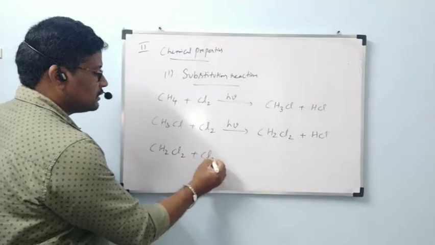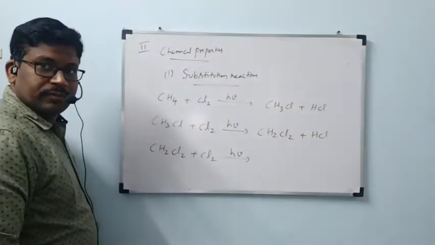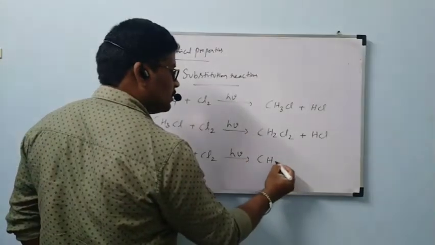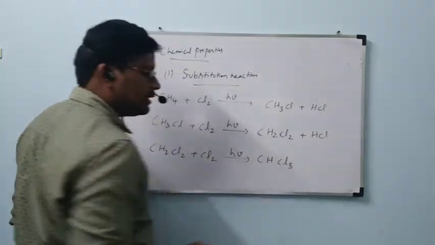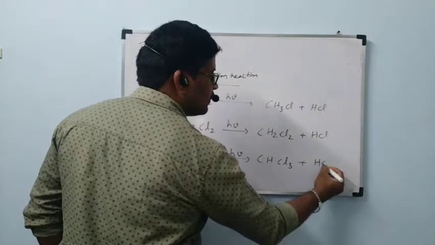CH2Cl2 plus Cl2 in presence of h nu. The third hydrogen is also substituted to form CHCl3 plus HCl.